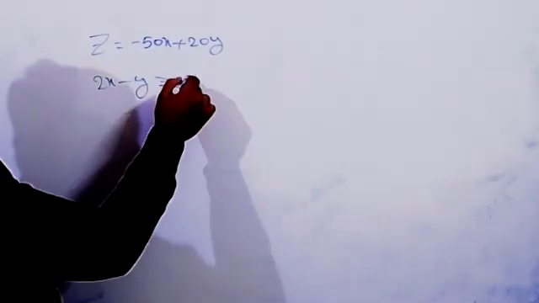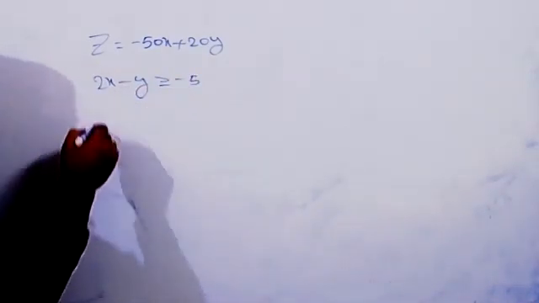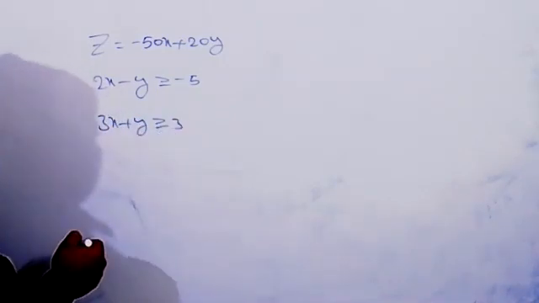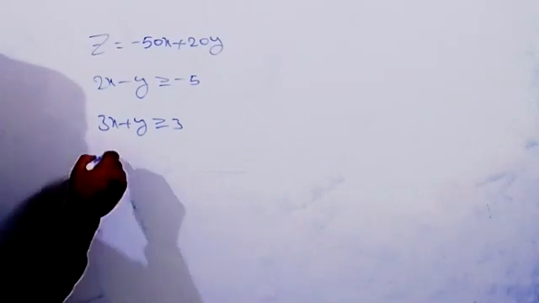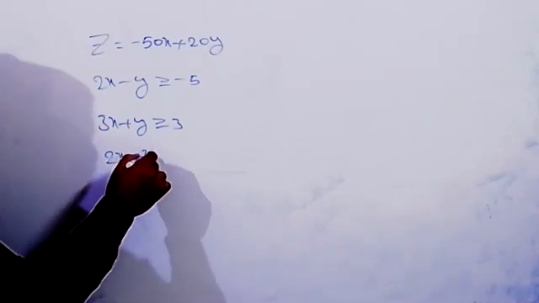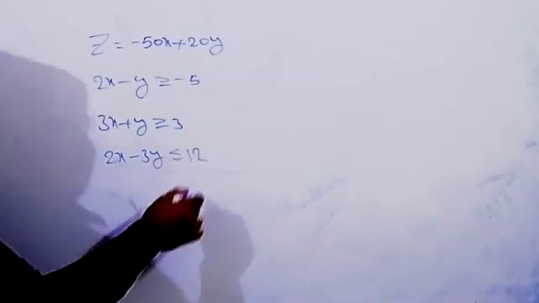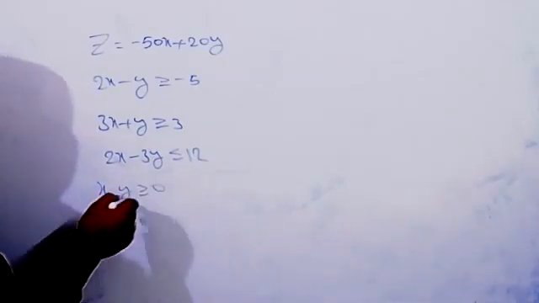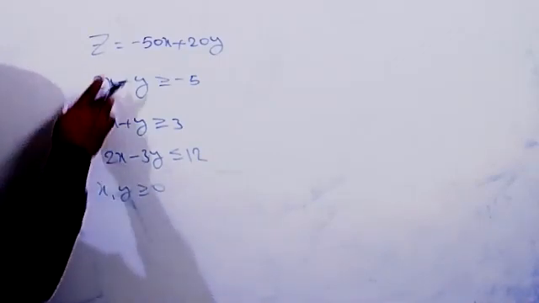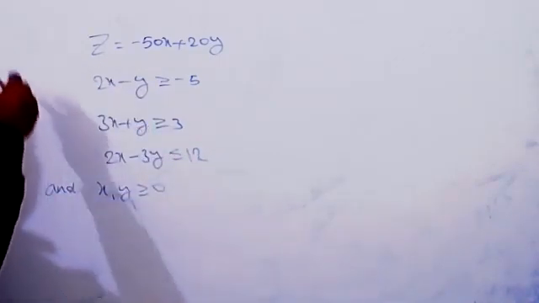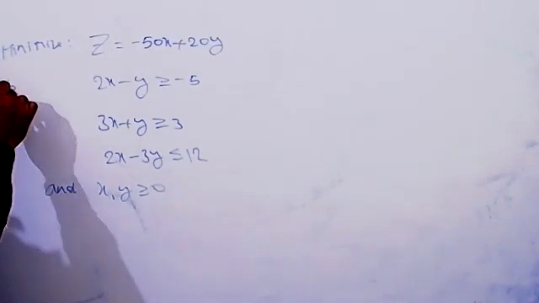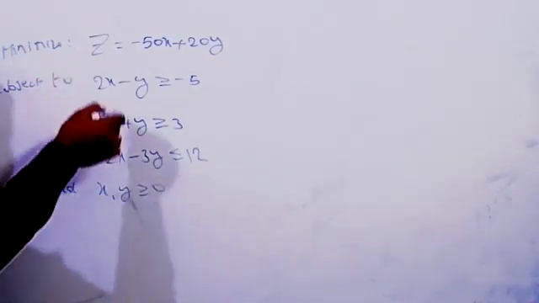Okay. 3x plus y greater than or equal to 3. 2x minus 3y less than or equal to 12. That's it, sir. And x, y greater than or equal to 0, which is compulsory to see. Subject to this, here we need to find the minimum. Minimize z equal to that, subject to this.